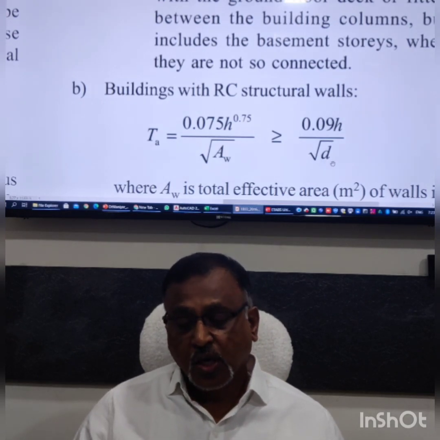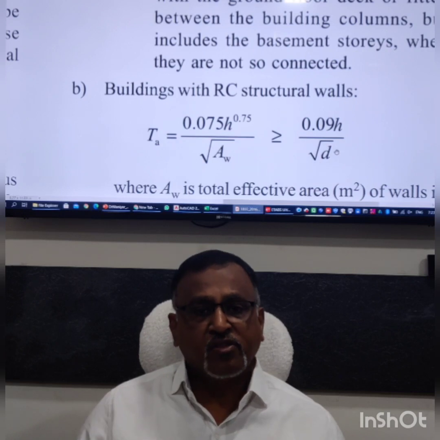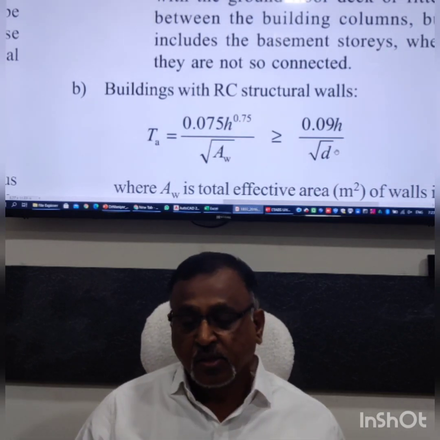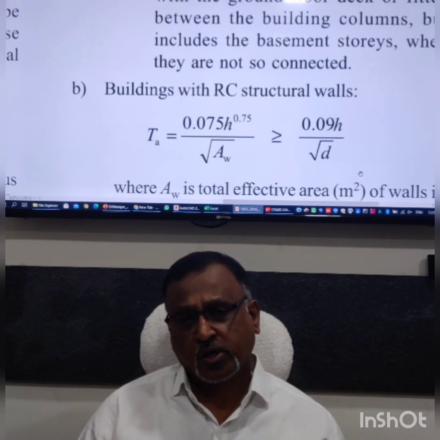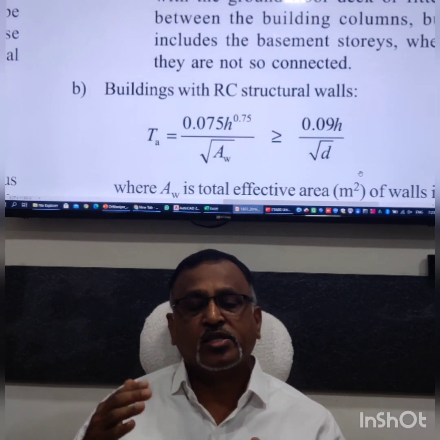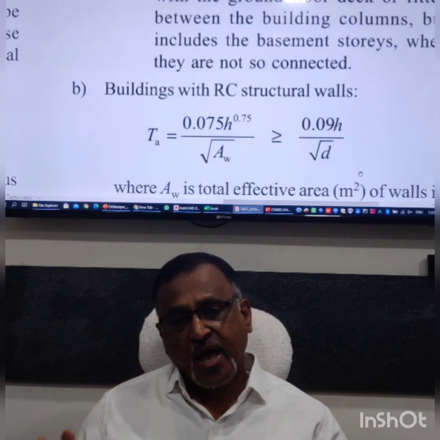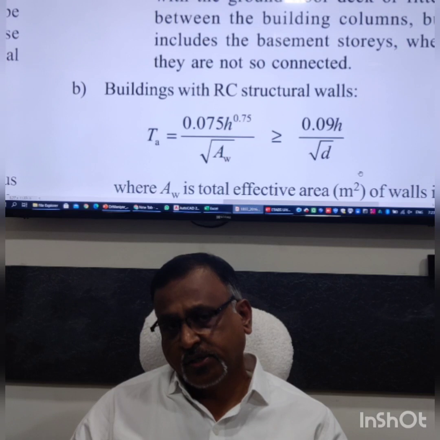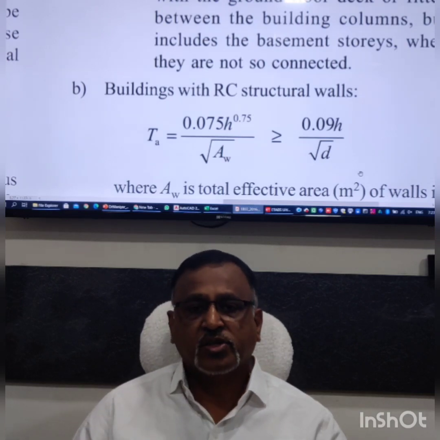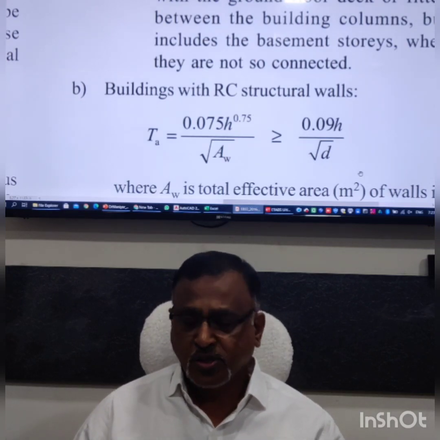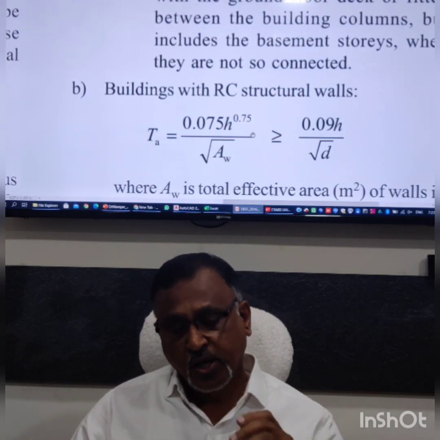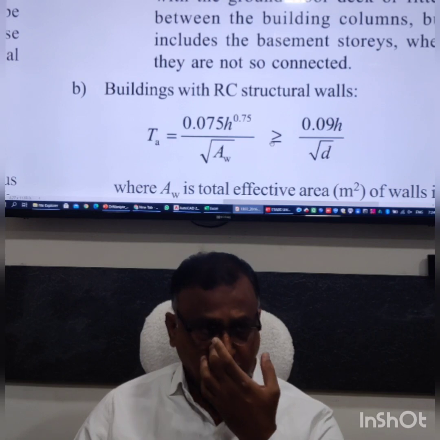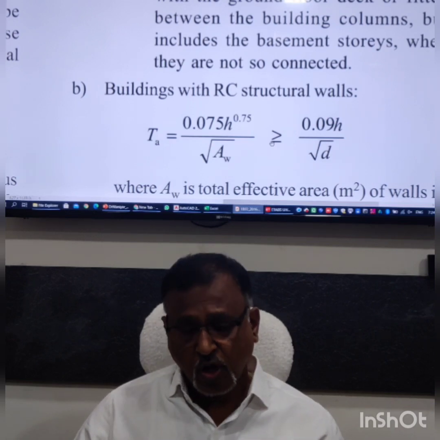If the dimension goes on increasing in one direction, this time period used to come out very short. As the time period is reduced, the spectral acceleration goes on increasing and the seismic forces also increase. So in this formula, a judicious weightage of the shear walls needs to be considered.